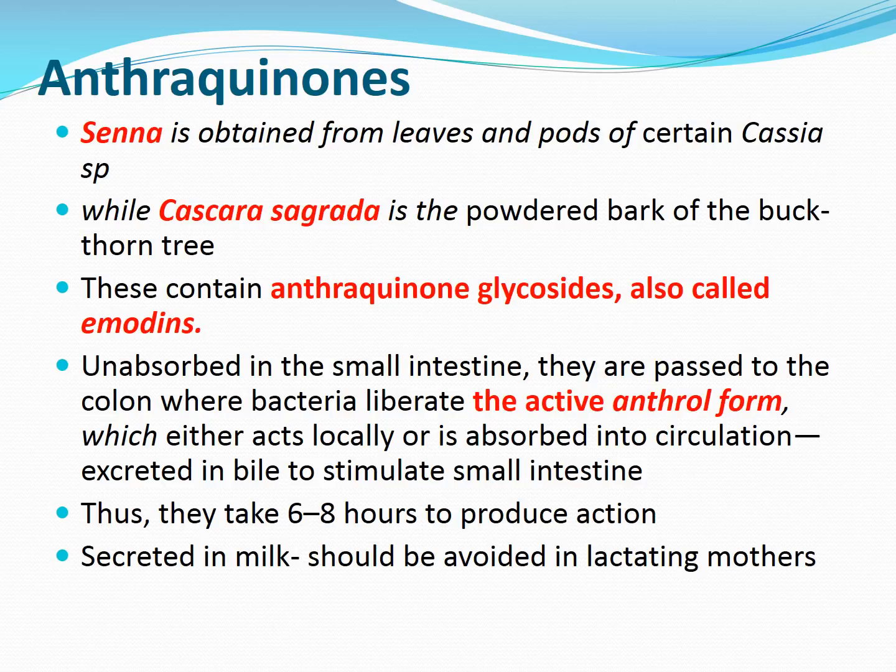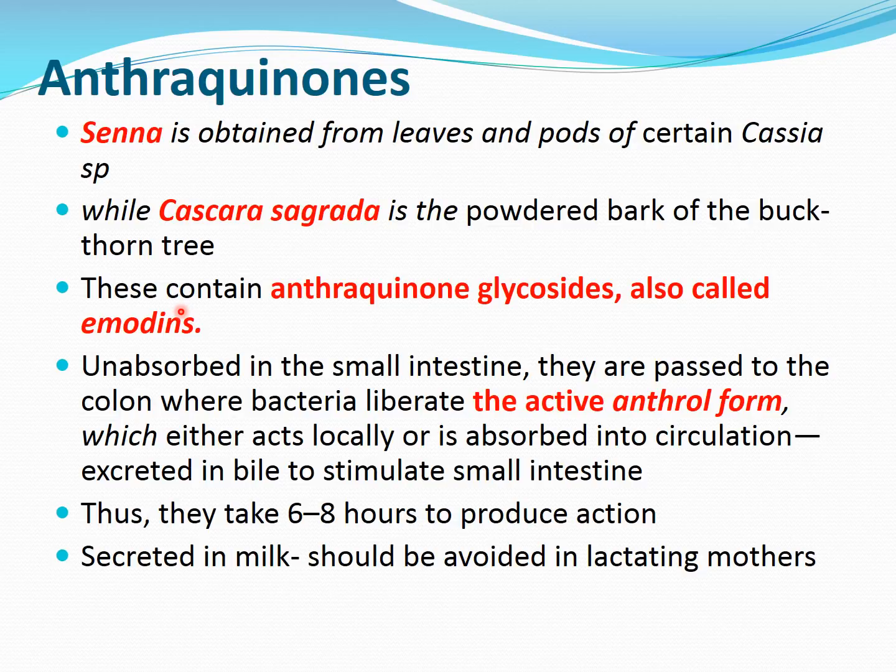Next group in the stimulant purgative is the anthraquinones. As I told you, these are obtained from plants like senna, from the leaves and pods of the senna plant. Actually the name is Cassia species, while another plant is Cascara sagrada. So from the leaves of senna or from the powdered bark of the cascara, we obtain the anthraquinones, and these anthraquinone glycosides are also called the emodins.